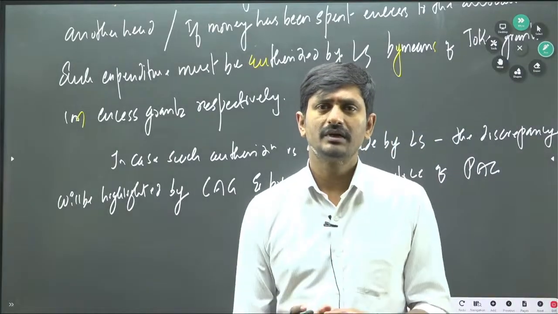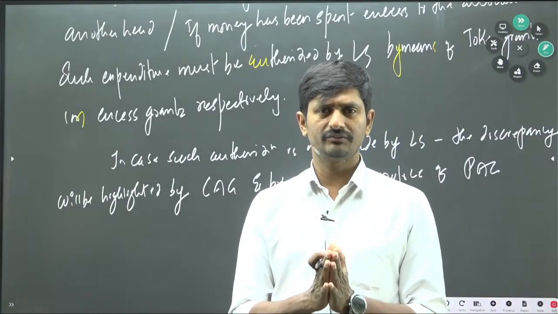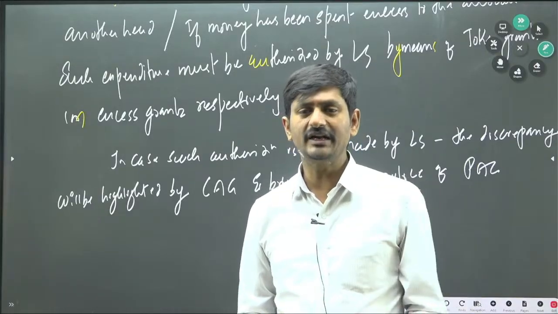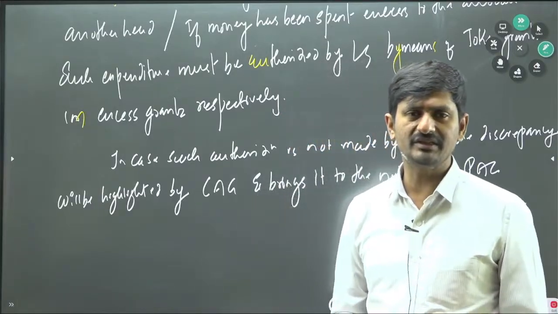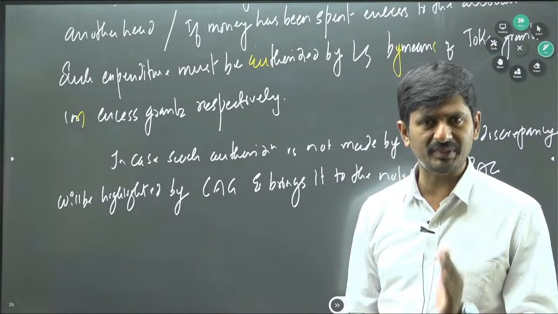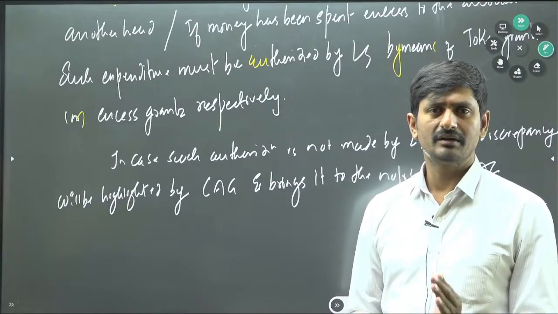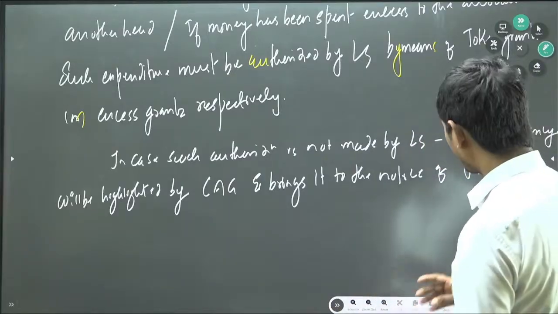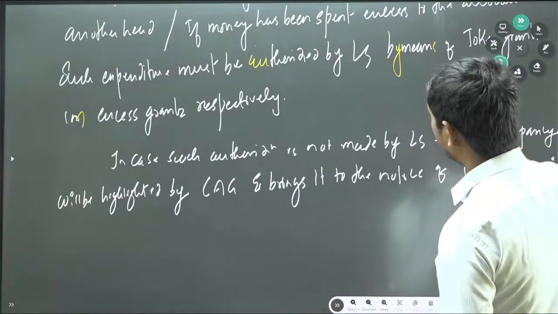So this is how the CAG will identify whether the government has spent money within the legal limit or not, whether government has respected the particular budget document or not. That will be analyzed by means of legal audit.